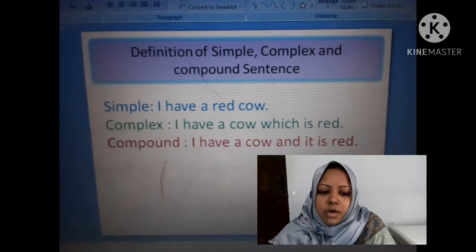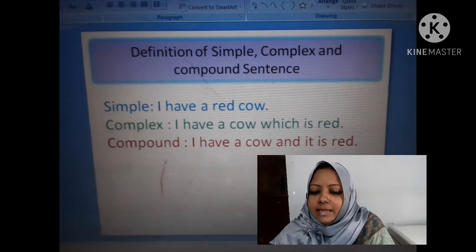These are the differences of simple, complex and compound.